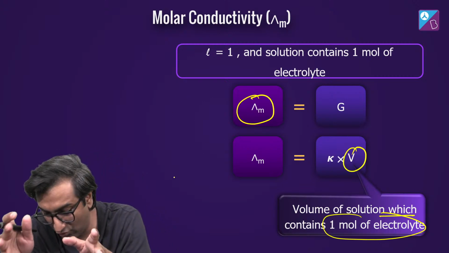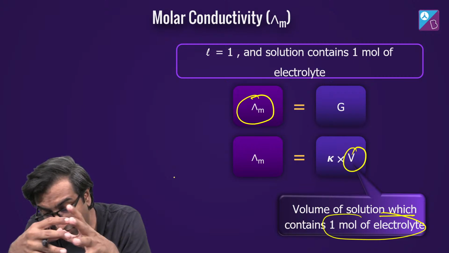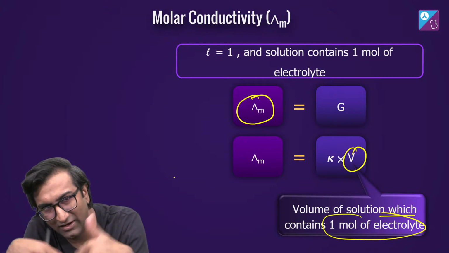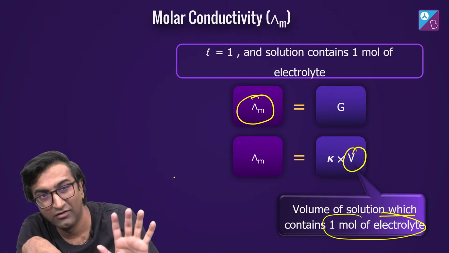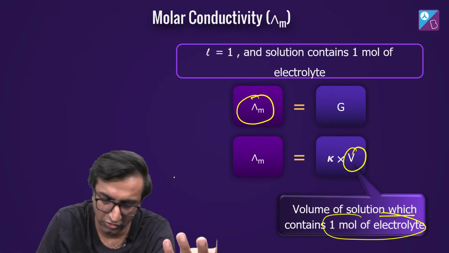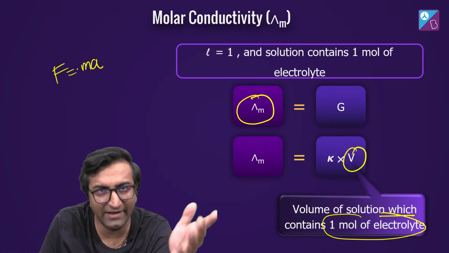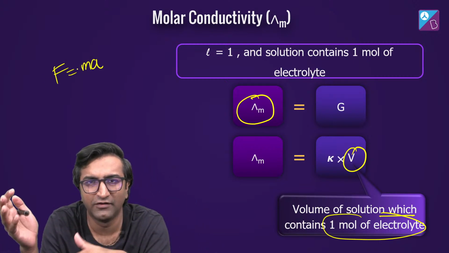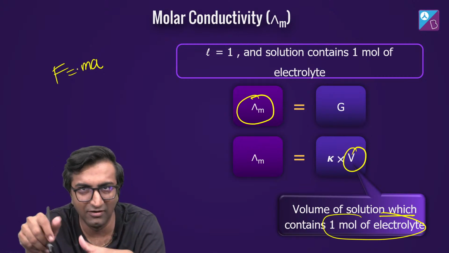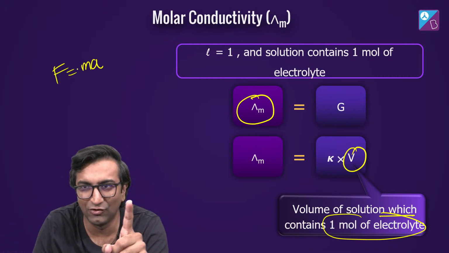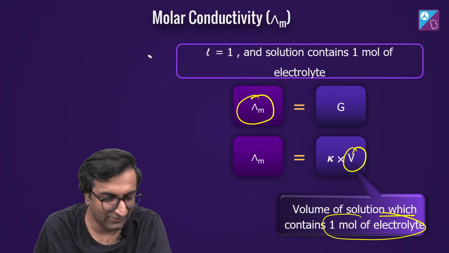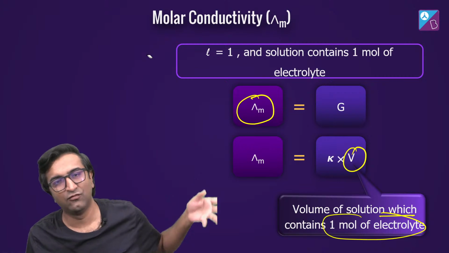If I take one mole का solution, right, उसकी conductivity is going to give you lambda m. In fact, उसकी conductivity उसका conductance हो जाएगा. So I know it's going round and round, but this is just maths. This is exactly how you define physics quantities also. No, what is F equal to ma? It is the acceleration. What is the force? I'm not that good at physics, so I'm going to avoid physics, but you get the point, right? अगर 1 किलो substance लो और जो जितना acceleration produce करेगा, that's the force, right? That is what you say. This is that same thing here. You put everything else as 1, what remains is this.